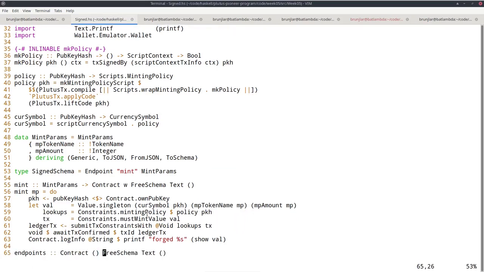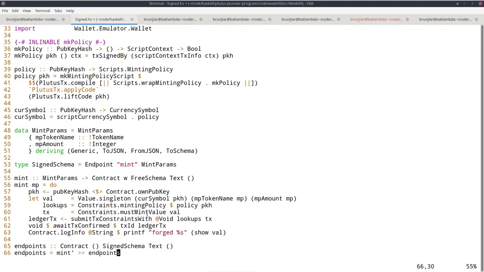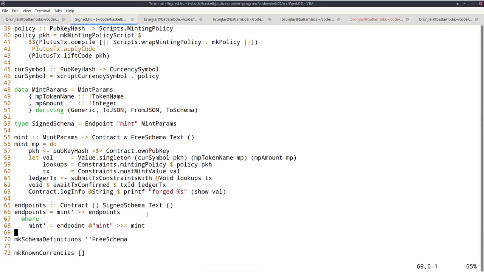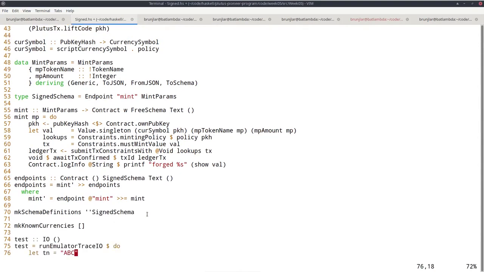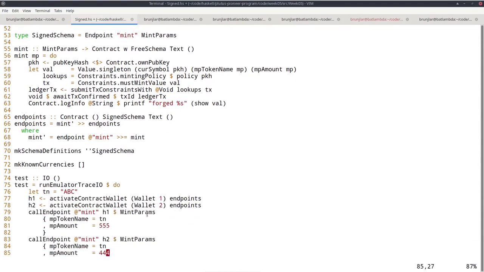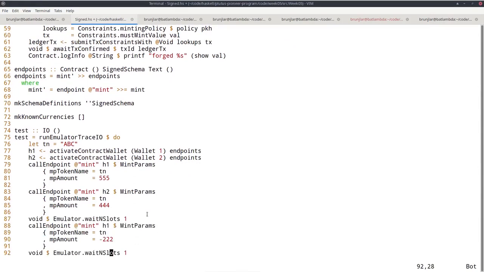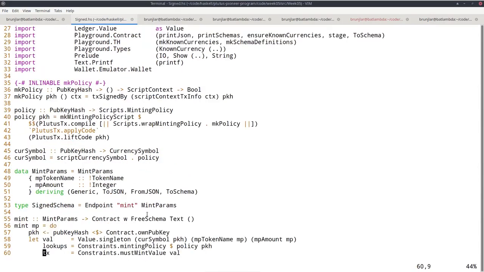Here I just have to rename to signed schema. Here as well. And I believe the trace is still perfectly fine. One thing I forgot is here I also have to rename to signed schema.